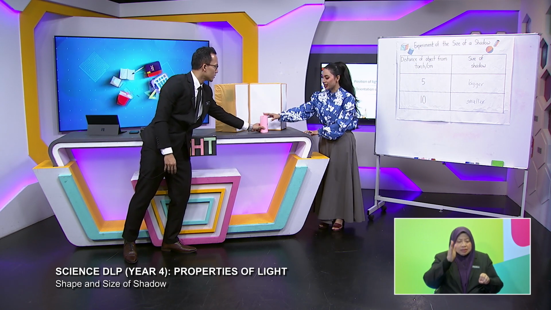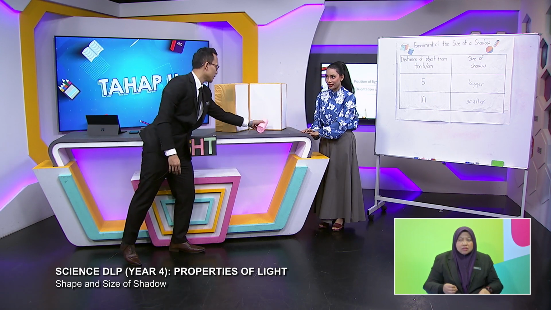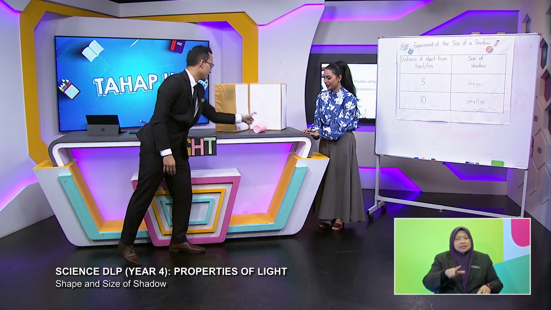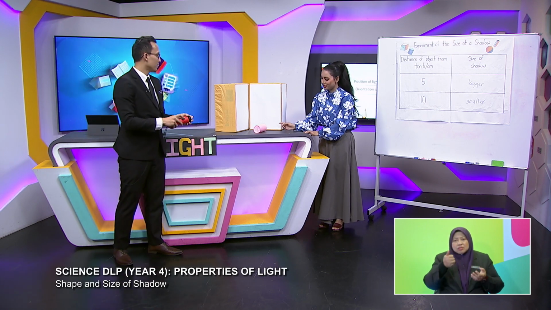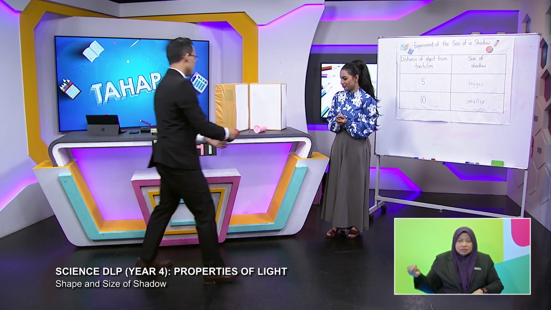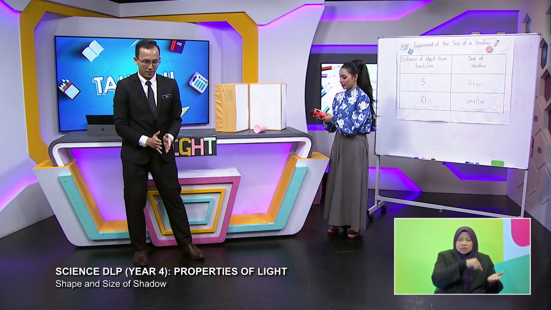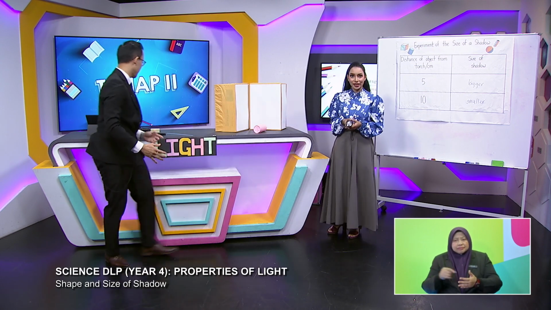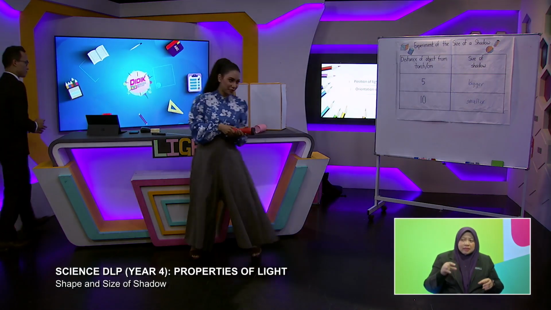Vertically, horizontally. This one. I think we're going to put it horizontally. Okay, horizontally. So Shafika, I need your help to shine upon the object from this angle and also this angle. All right, shine it from here and here. Let's do that. I'll move here first to shine it here.